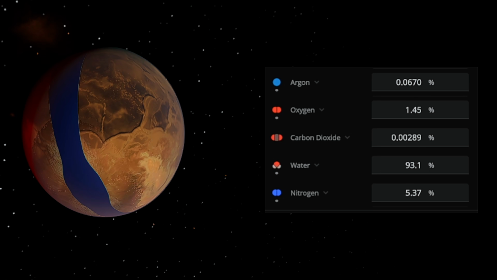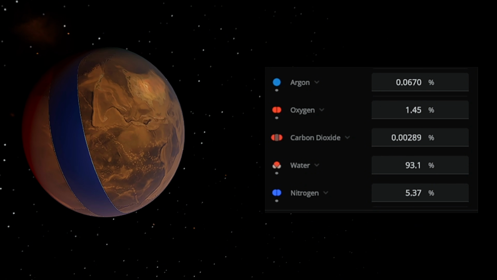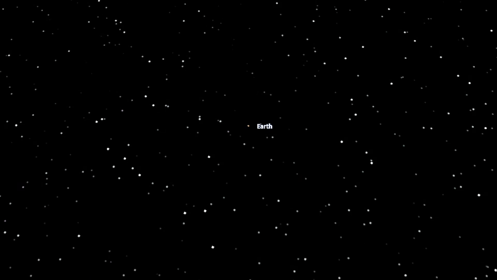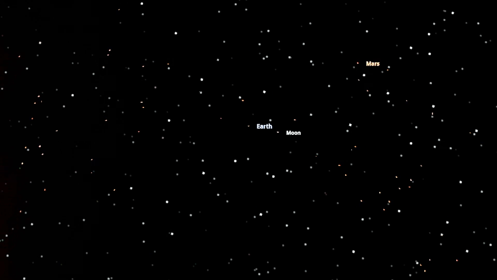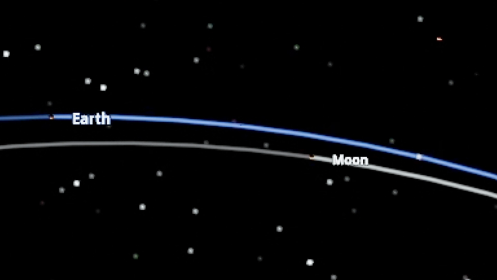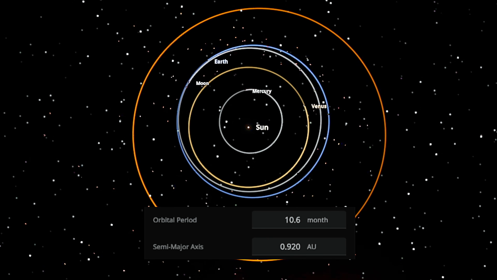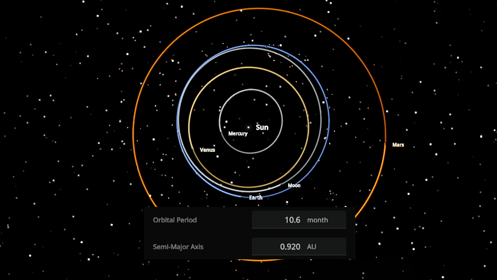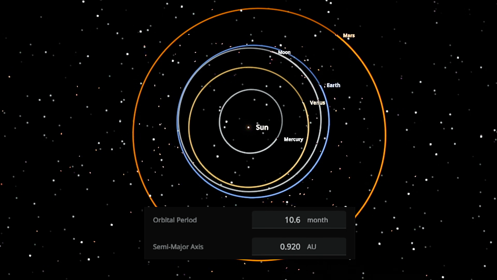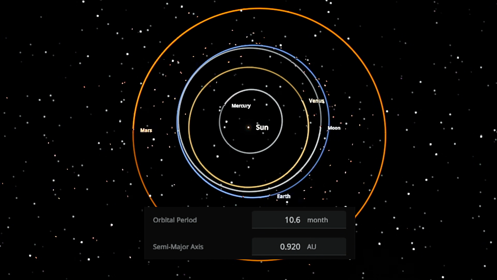Earth's atmosphere is transformed as well. It is now dominated by water vapor instead of the gases we are familiar with today. The collision ultimately separates Earth and the Moon, sending the Moon onto its own independent path. Earth's new orbit has a semi-major axis of about 0.920 astronomical units. As a result, Earth now completes one orbit around the Sun in only 10.6 months.